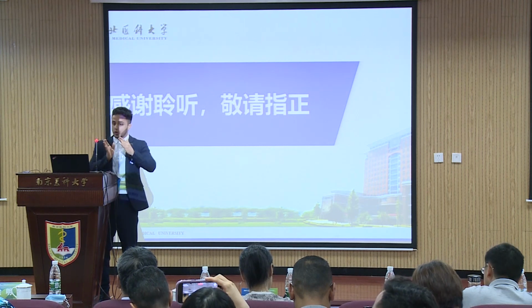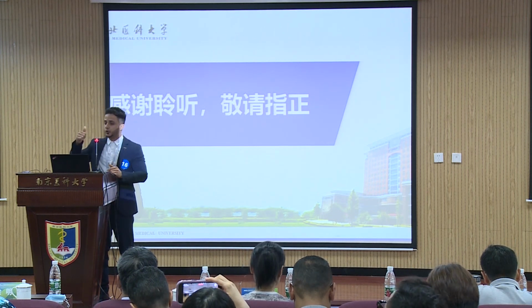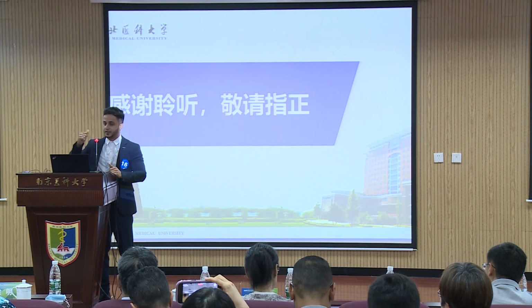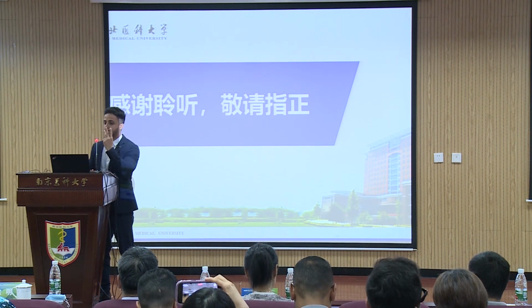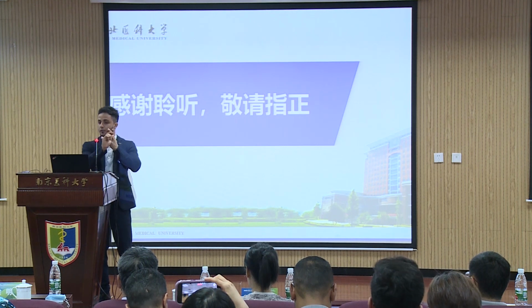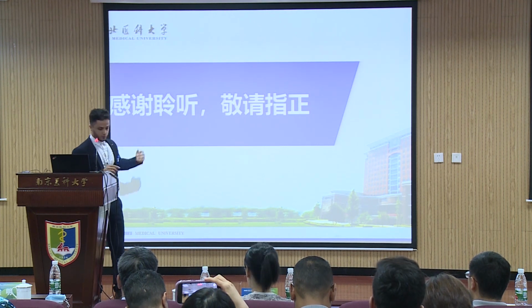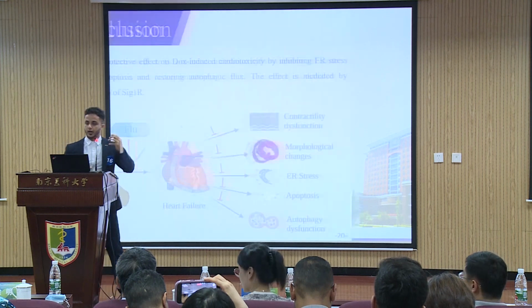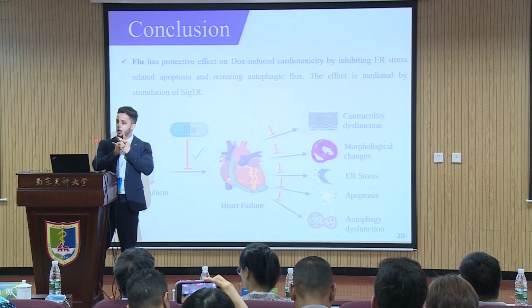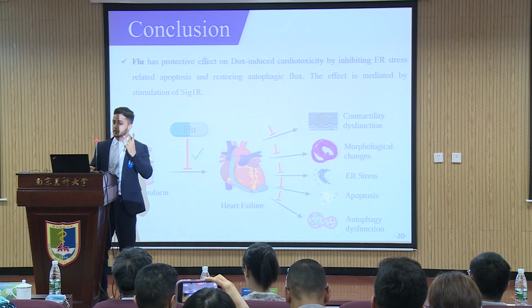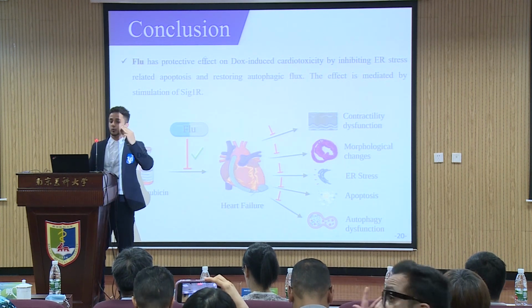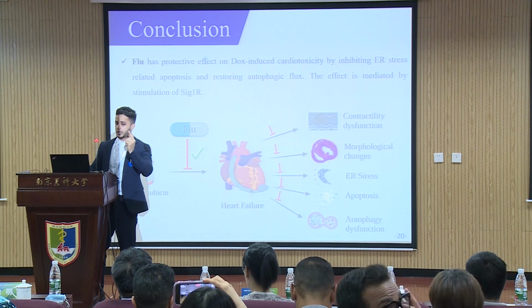If you have unfolded protein or ER stress, what happens in the ER? We have three biomarkers of ER stress. One is called PERK, as I mentioned before, one is IRE1 alpha, and the other is ATF6. These biomarkers bind with one protein called GRP78.